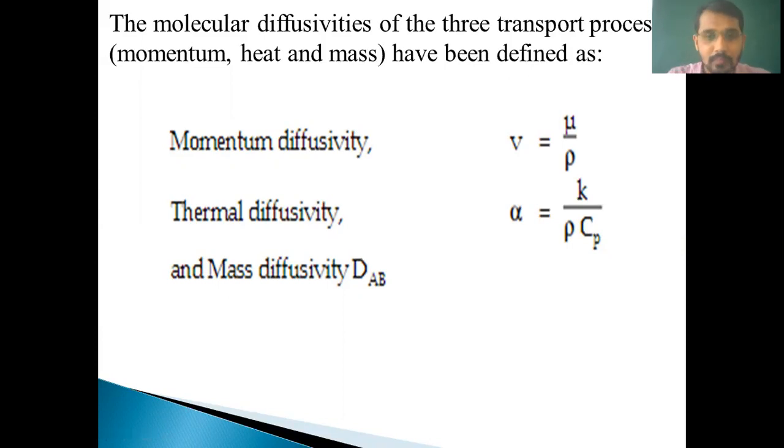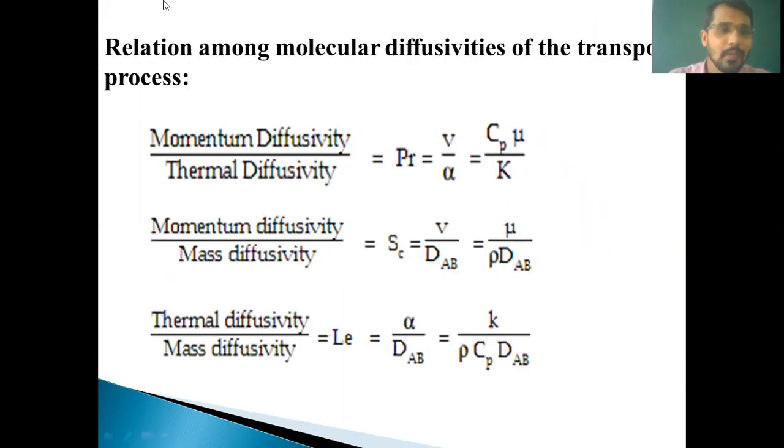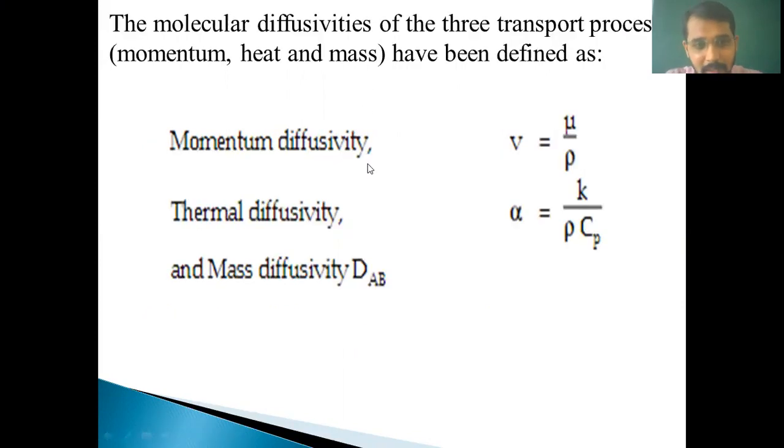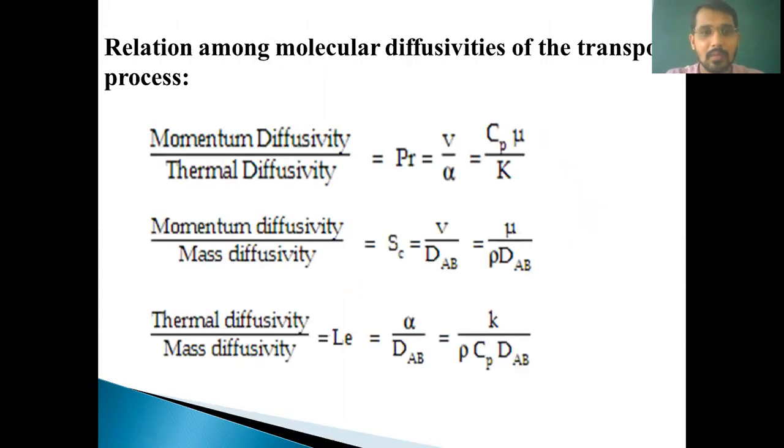Next, we will see the relations among these molecular diffusivities. We have seen these three molecular diffusivities: momentum, thermal, and mass. Now we will see the relation between them. What is the relation between momentum diffusivity and thermal diffusivity? The ratio of momentum diffusivity and thermal diffusivity is the Prandtl number. Prandtl number is equal to Cp mu by K.